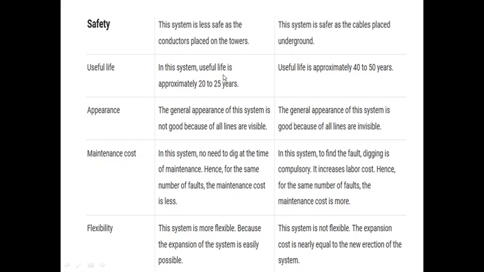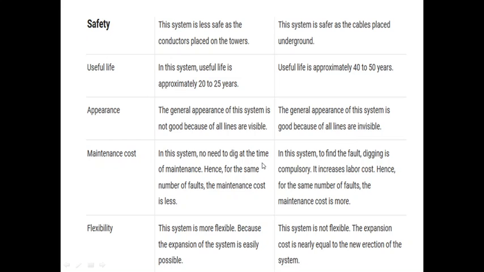Then useful life of the system. Useful life means overhead can be useful approximately 20 to 25 years, but underground is 40 to 50 years because faults are less and it is not exposed. Then appearance. Overhead does not look nice because I have a lot of wire connections going from place to place, conductor, transformer, etc. But underground appearance is good because it is invisible.